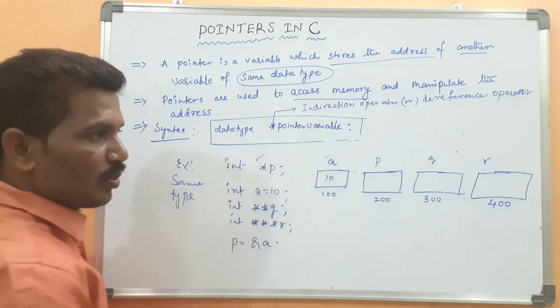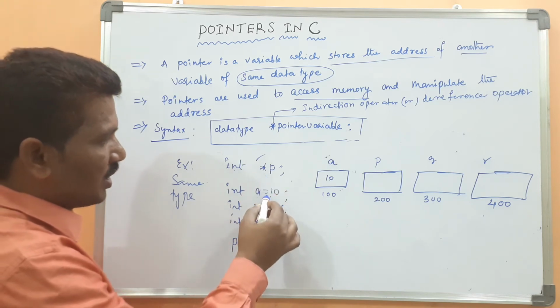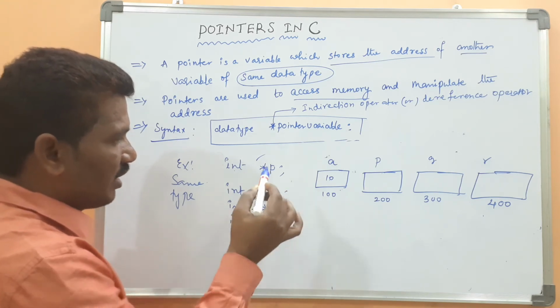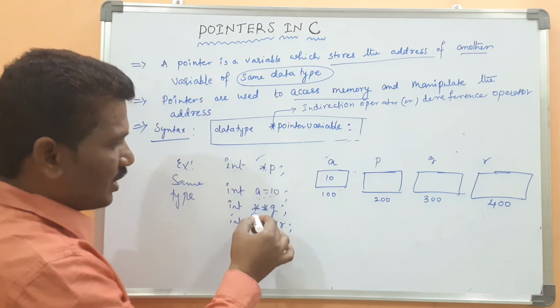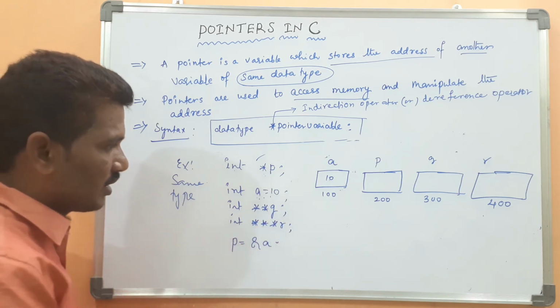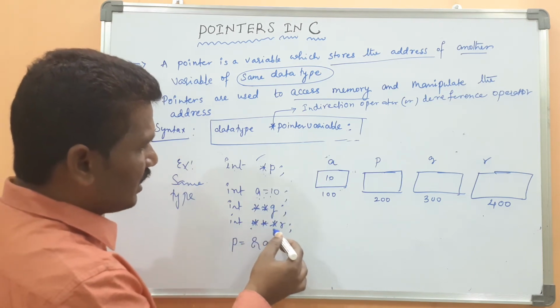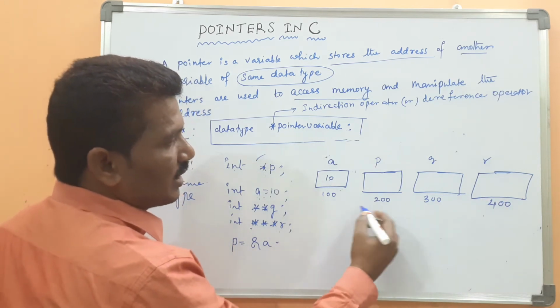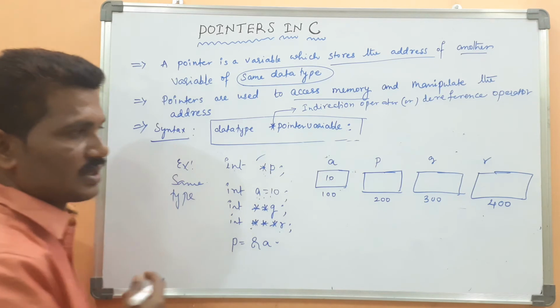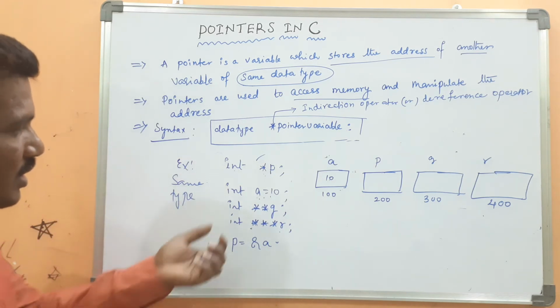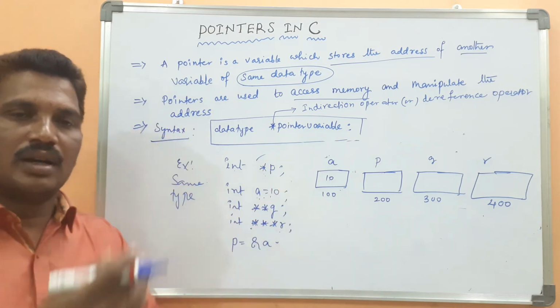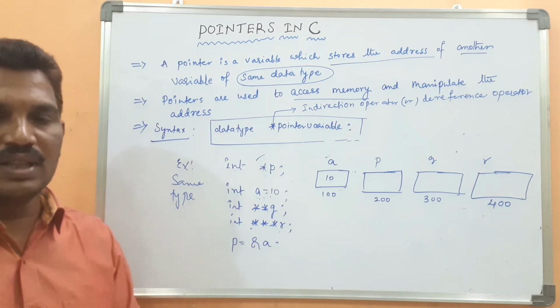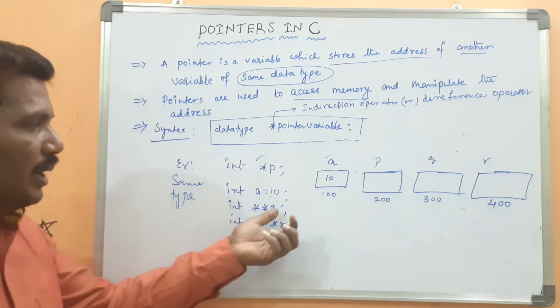Then memory has been allocated to the integer variable, the one level pointer, the two level pointer variable, and the three level pointer variable. These are the addresses, because whenever you declare a variable, it reserves space in memory with the variable name.